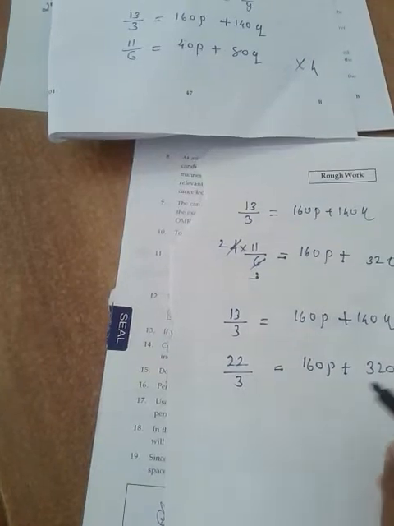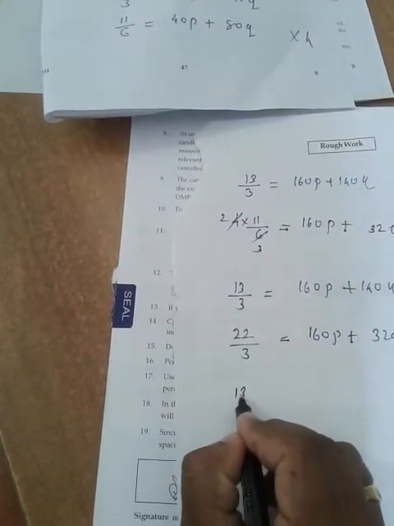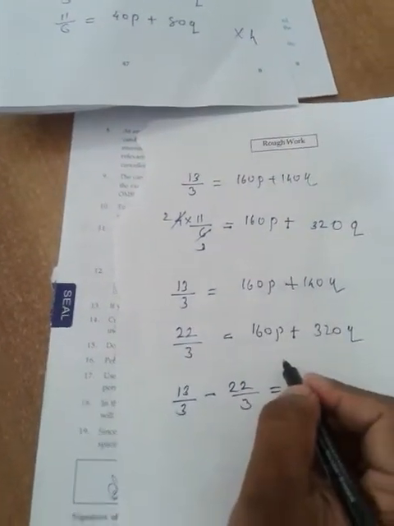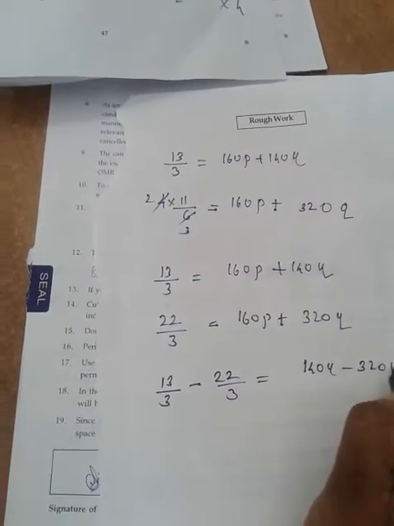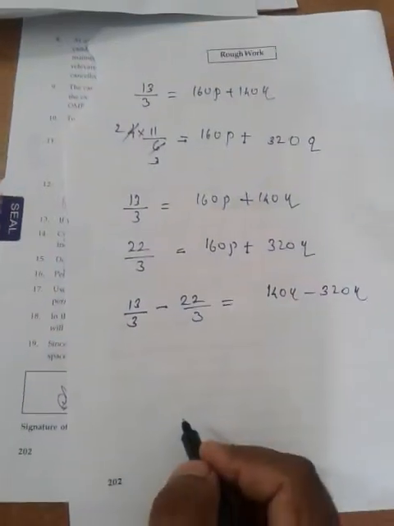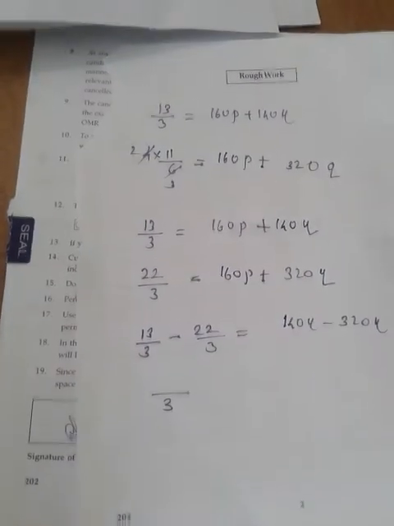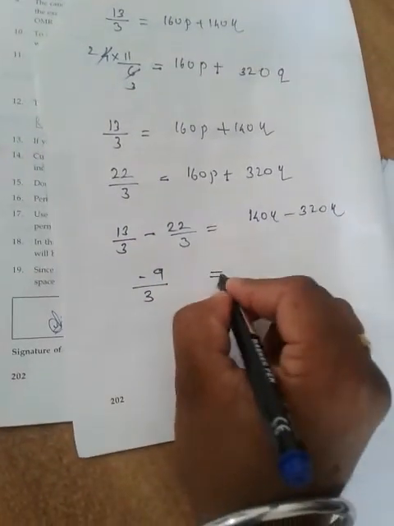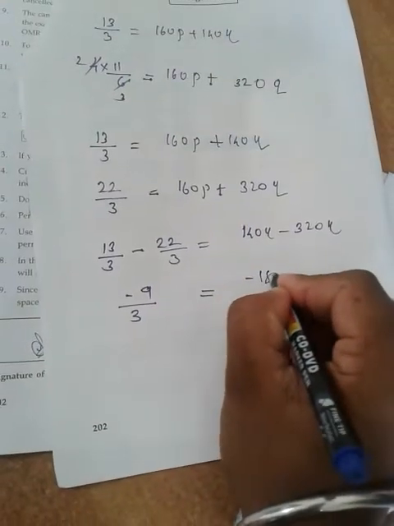Then you just subtract. I'm going to subtract this equation and this equation. When you subtract, the left side becomes 13 by 3 minus 22 by 3. The 160 p terms get cancelled, that is a benefit. And here 140 q minus 320 q. The denominator is the same, just write that. So it becomes minus 9 by 3 is equal to, the right side becomes minus 180 q.